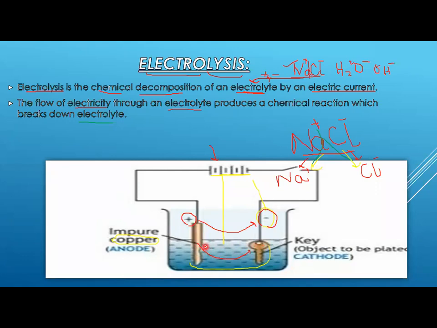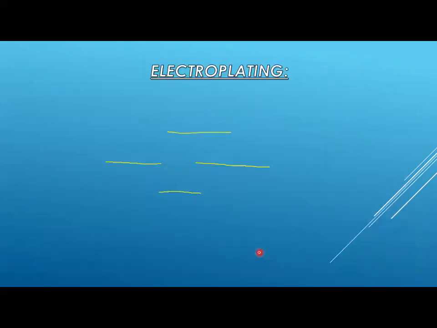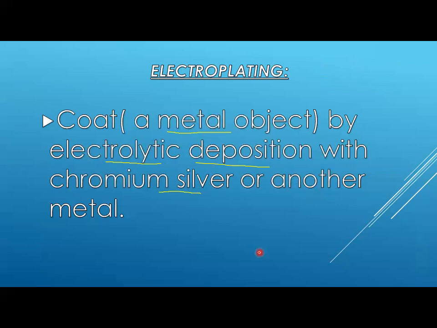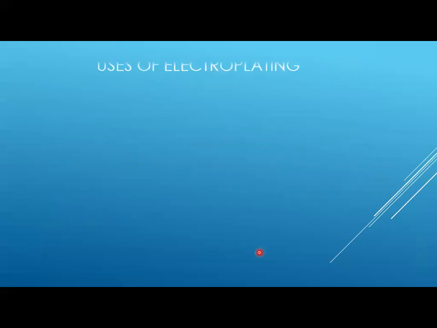Slowly it will be dissolved into the electrolyte, and then it will deposit on the key. This is the way to coat any metallic material. So this is basically electroplating, to coat anything by the help of electricity.